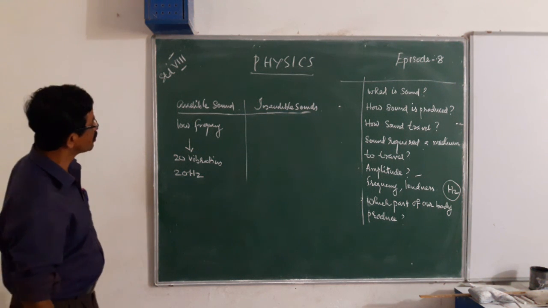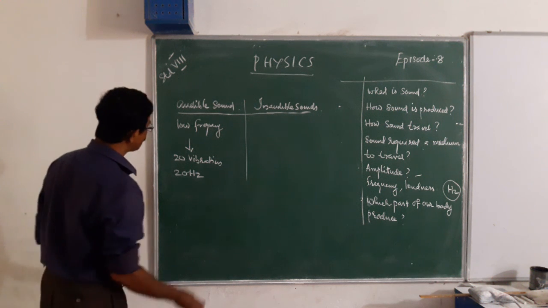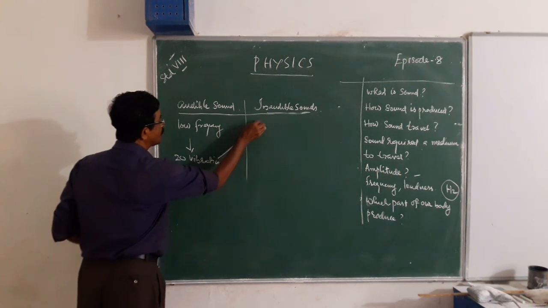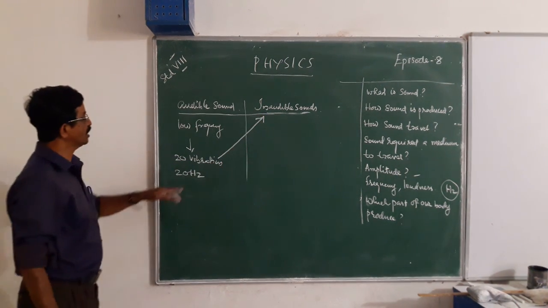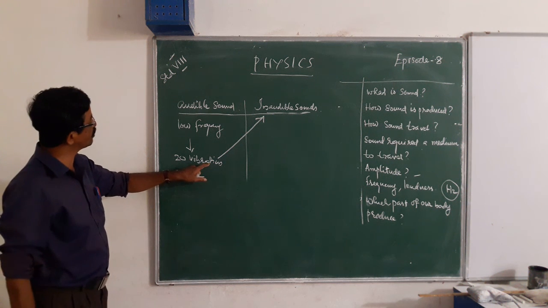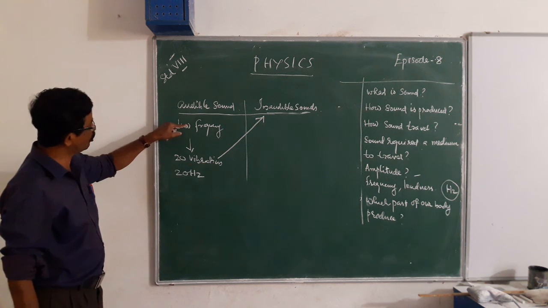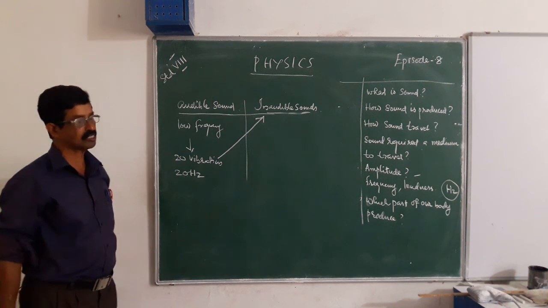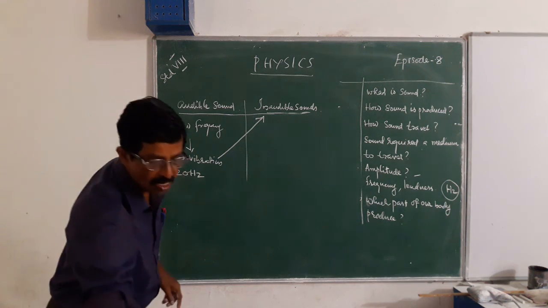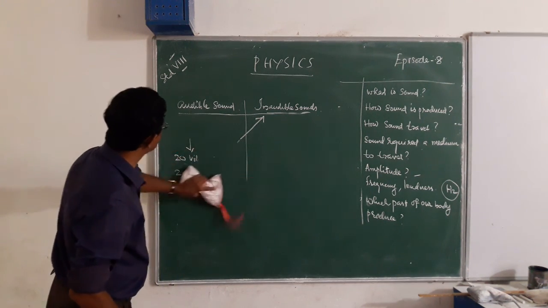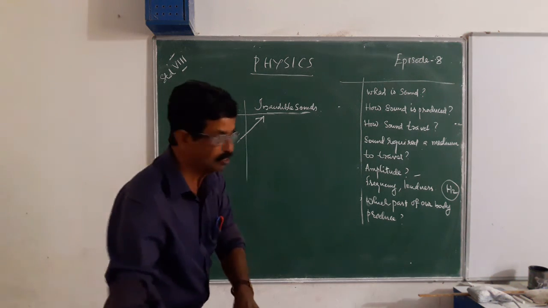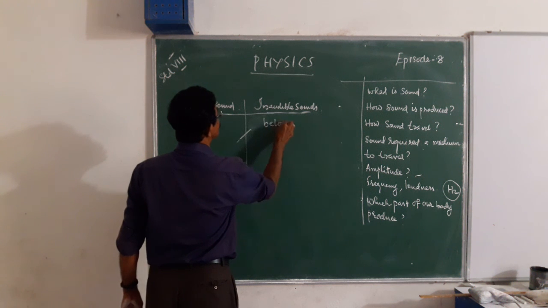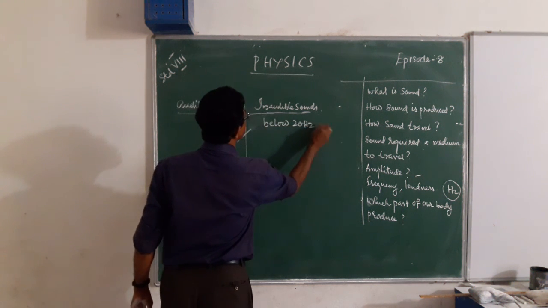If the vibration of a sound is below 20 hertz, that is called inaudible sound. So inaudible sound means frequency of vibration below 20 hertz.